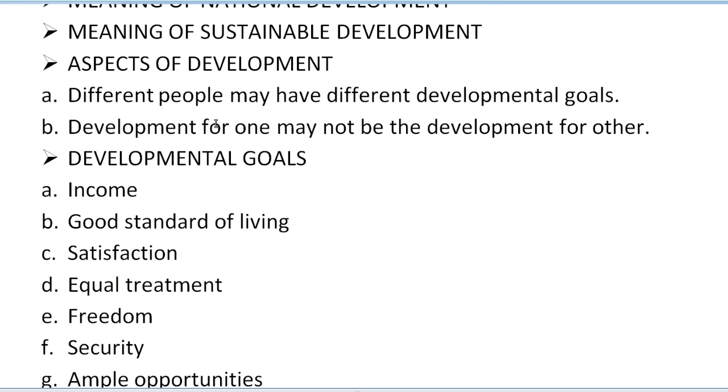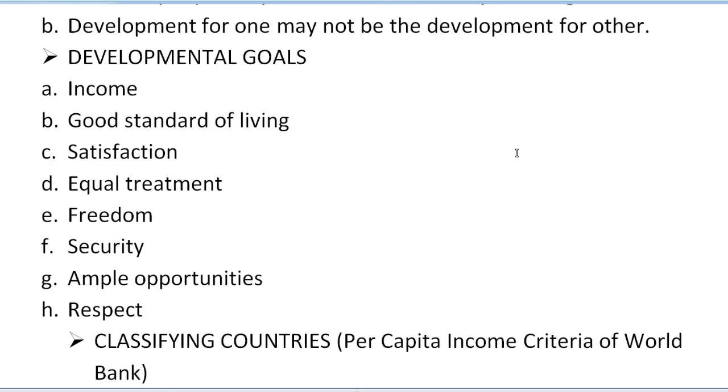Next heading: development for one may not be development for the other. It is correct that whatever is development for me is not development for everyone. Maybe it is this construction, or it is not development for any other person. So it varies from person to person. Next main heading of the chapter is developmental goals. The developmental goals of each and every person and country are different.